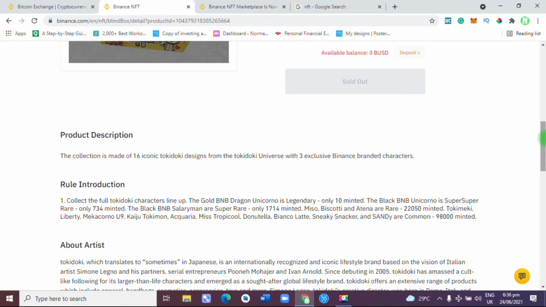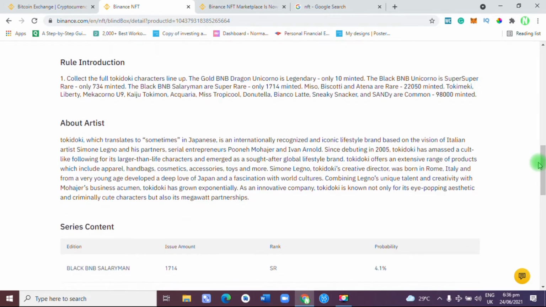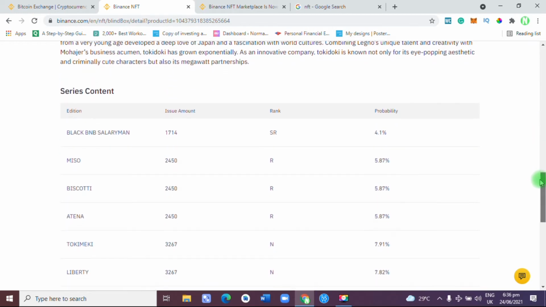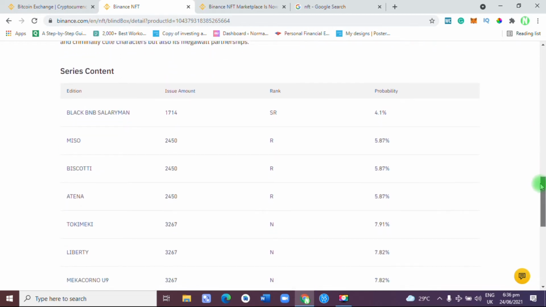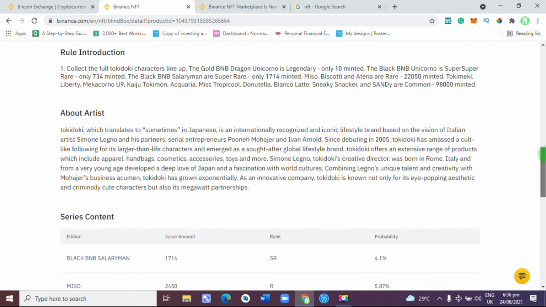So it has real introduction. They also have about the artist. As you can see, Tokidoki translates to something in Japanese. I'm not interested in that. So series content. What's all this about? Well, I do not know about it.